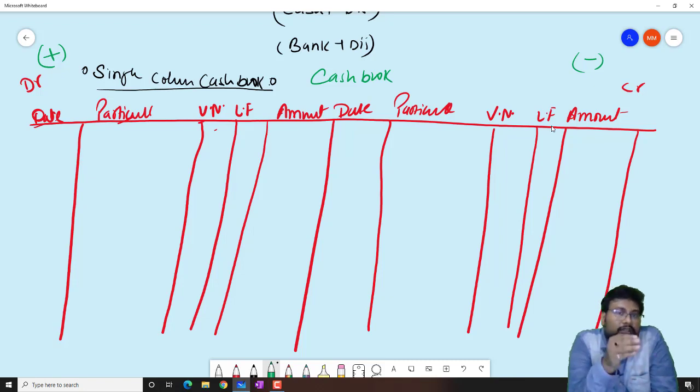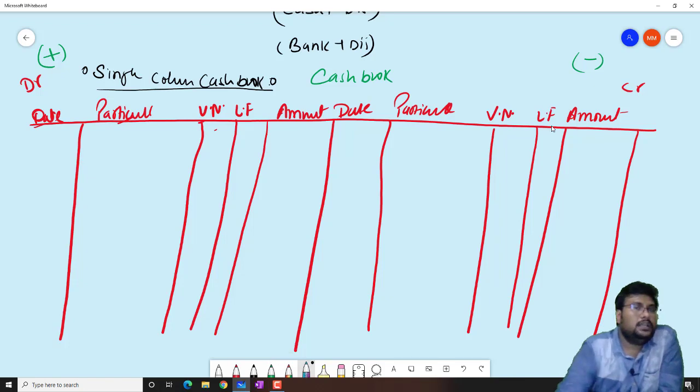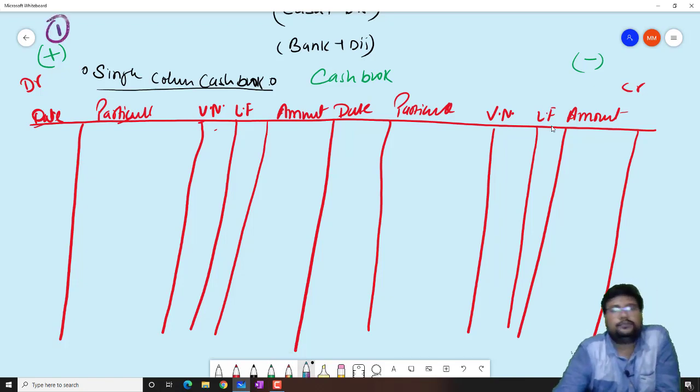So any transaction that will increase our cash will be recorded in the debit side, and any transaction which will decrease our cash will be recorded in the credit side. This is the first rule. I hope it is clear to you. The first rule is clear to you.